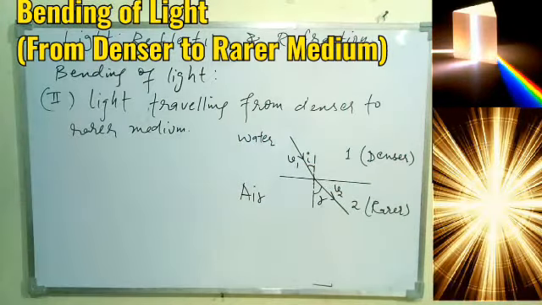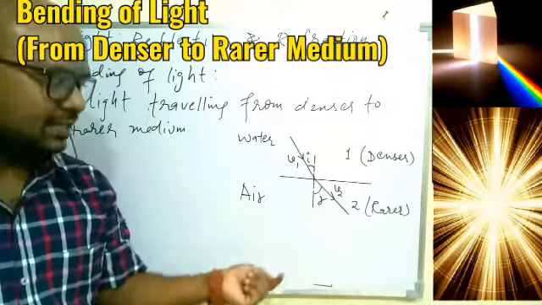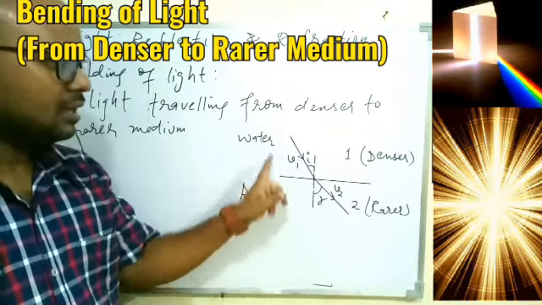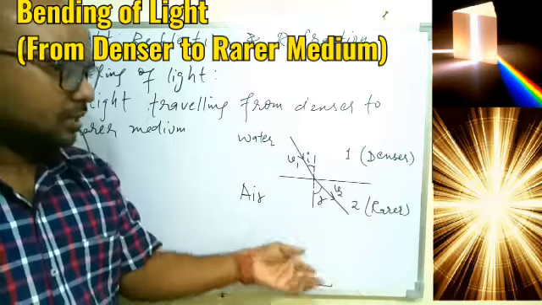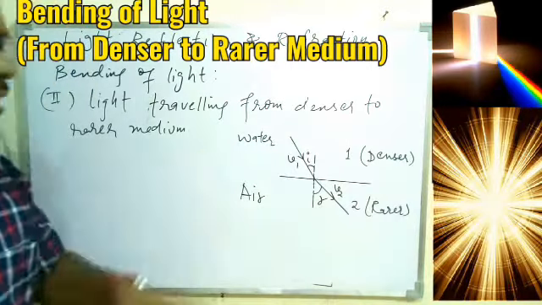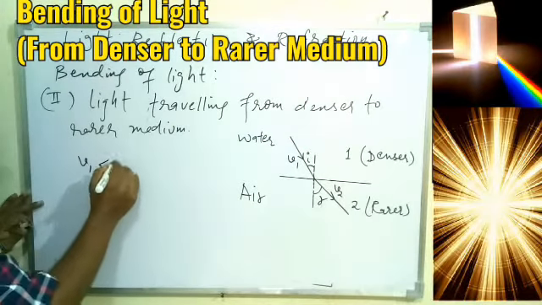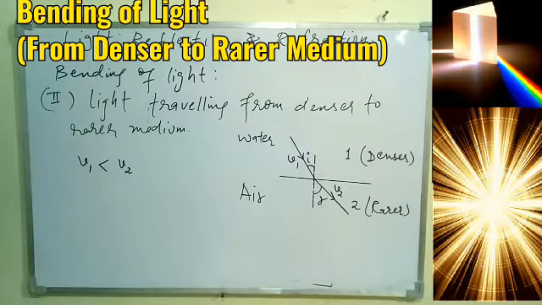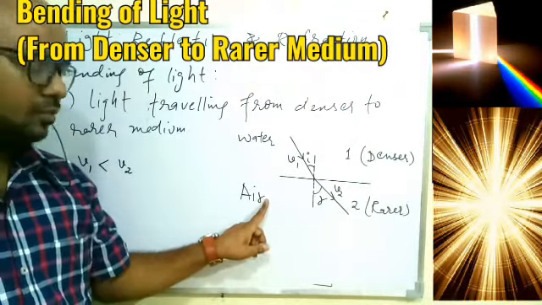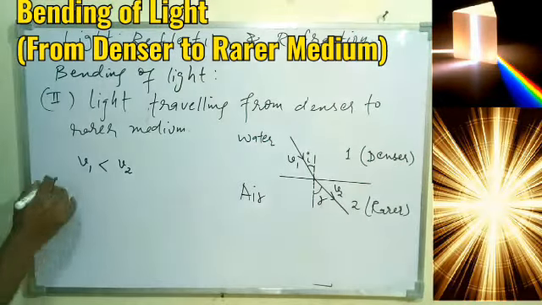So here the light is traveling from high to low optical density. So it is understood, if it is traveling from high to low optical density, the speed of light will increase, because in rarer medium the speed will be more, in denser medium the speed will be less. So here we understood that v1 is less than v2. v2 will be greater. Why? Because this is our rarer medium now, and light is traveling from water to air. Okay, so that is one thing we know.